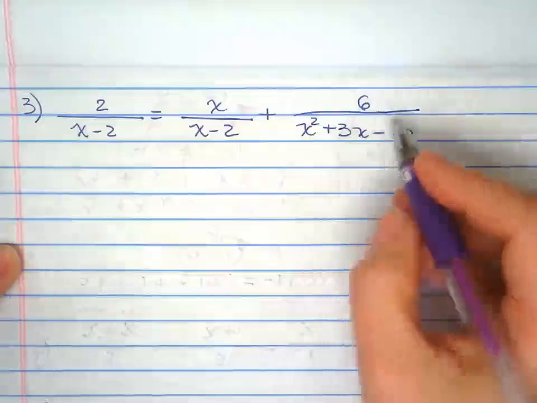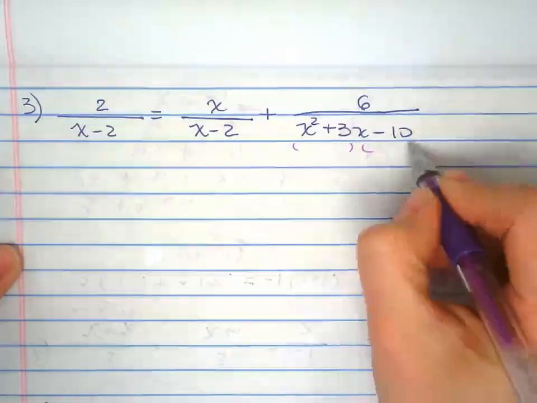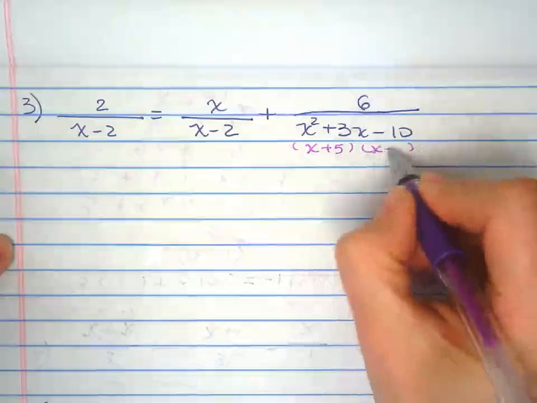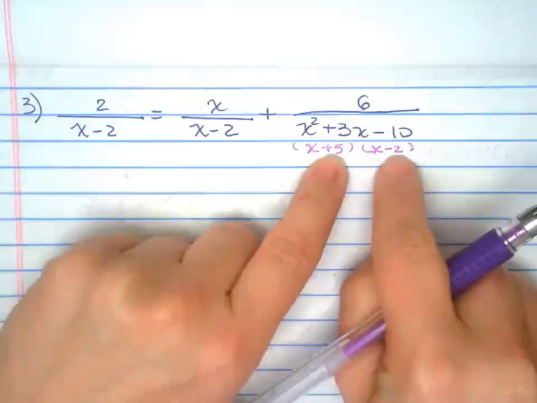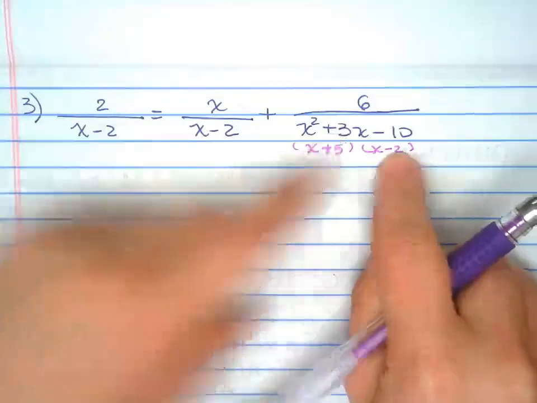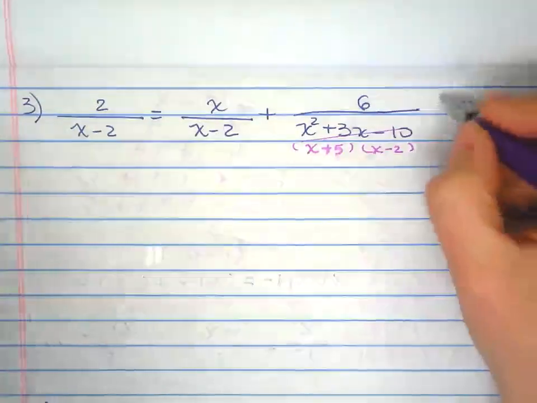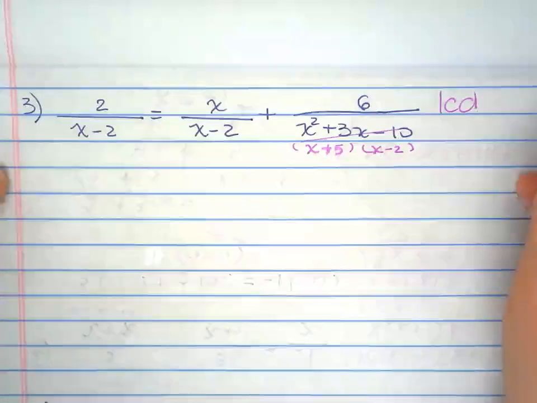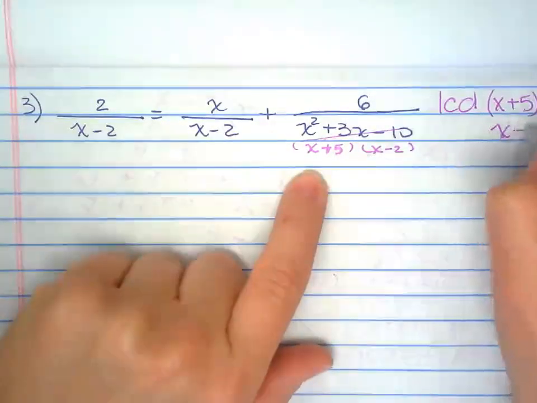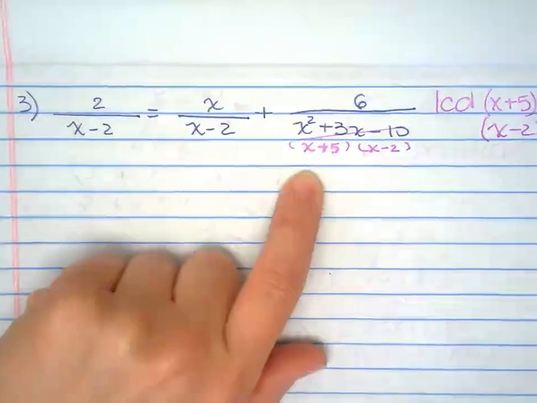So we simplify, we start out by factoring. So x plus 5, x minus 2. You multiply those two, you get negative 10. You add those two, you get 3. So LCD right there is x plus 5, x minus 2.